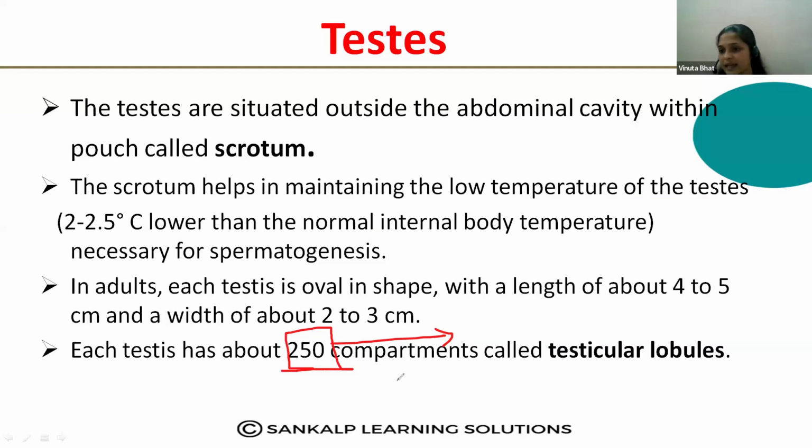Around 250 compartments are present. They are called testicular lobules. So about 250 testicular lobules are present inside the testes. This is also very important.